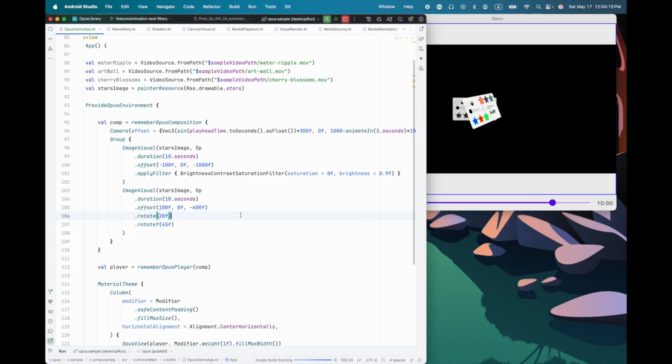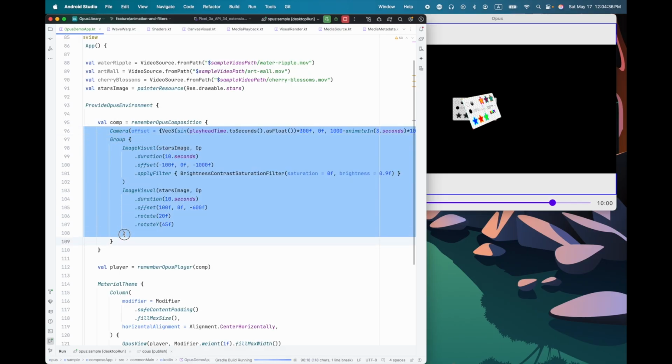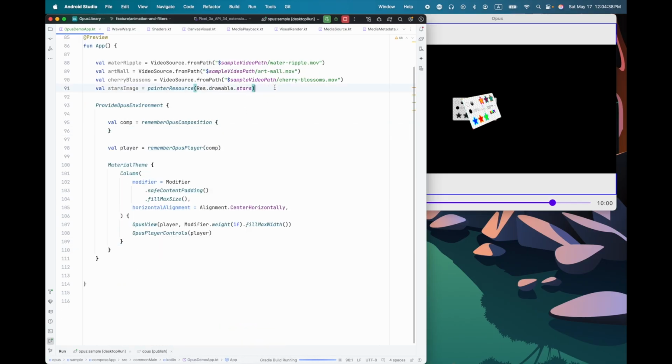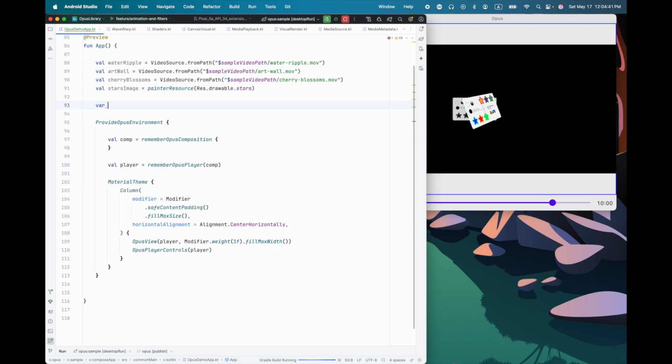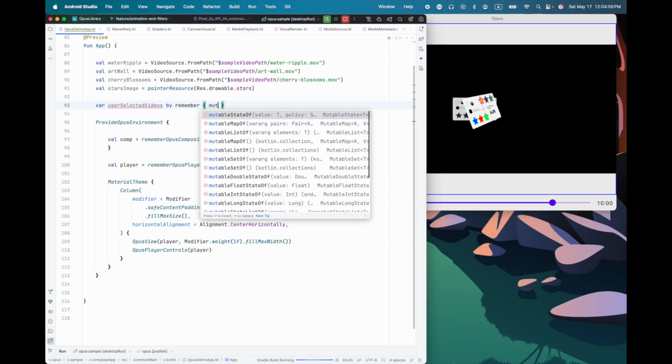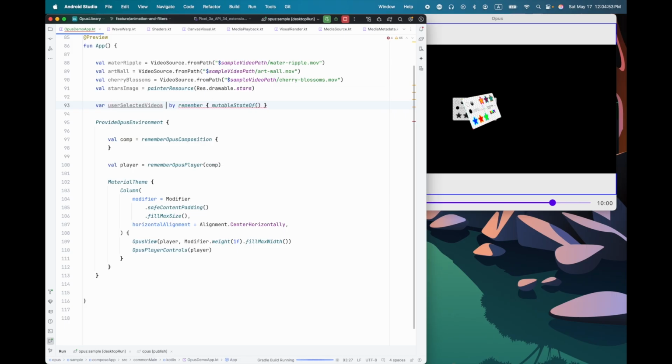Okay, there is so much more that I can show you about Opus, but what I'd like to do now is show you how you can use state from Compose UI to modify the Opus composition. So let's build a simple video editor. Okay, it's going to be super simple, but that's fine. So we're going to start by having, let's say, user selected videos. And this will be a mutable state of, it's going to be empty, so we put the type here. This will be a list of video sources.